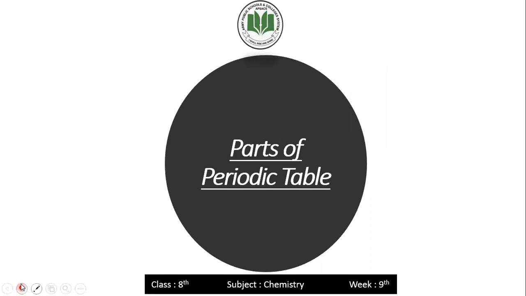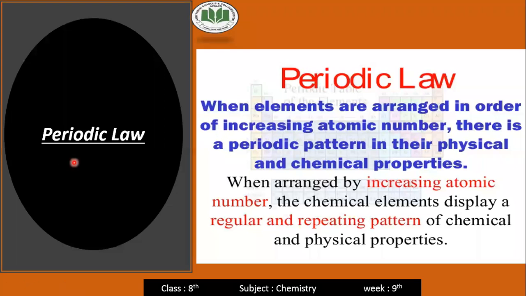Okay, the parts of the periodic table. First of all, Moseley introduced the periodic law. And the periodic law states that when the elements are arranged in order of increasing atomic number, there is a periodic pattern in their physical and chemical properties.